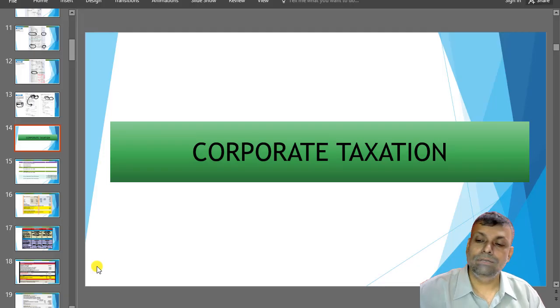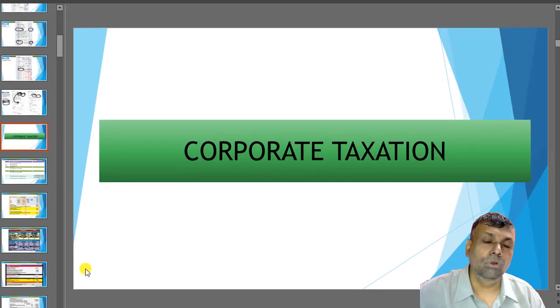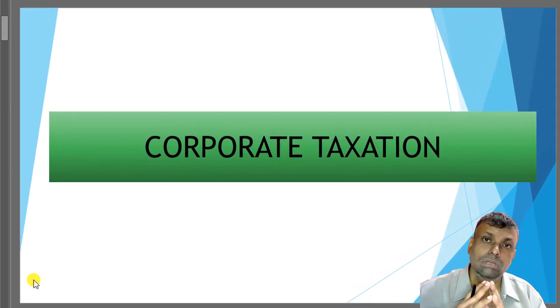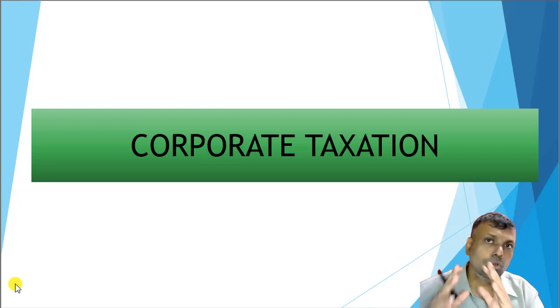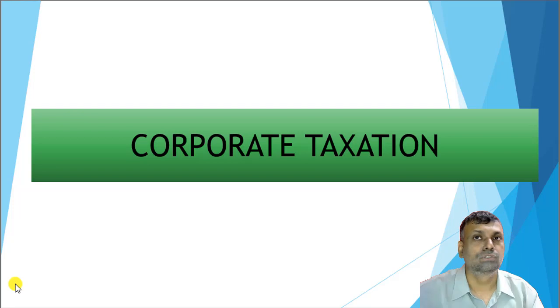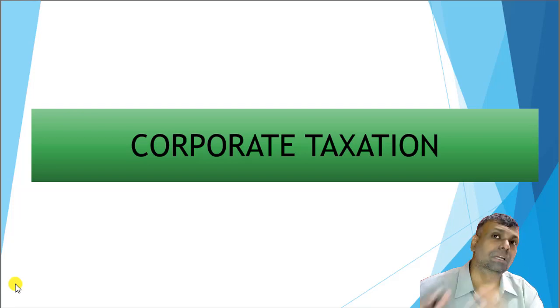Now friends, with respect to corporate taxation, two of the most important areas are, one, your calculation of the MAT tax liability, and the second is the dividend tax obligations. First of all, if you want, just pause this video here and go through the MAT adjustments. A couple of adjustments to be added, a couple of adjustments to be less. A couple of hardcore basic questions on the MAT that we have already solved. Please take a little bit of time, pause the video here if you want, go through those adjustments and what all additions to be made, the list of add adjustments, the list of less adjustments.